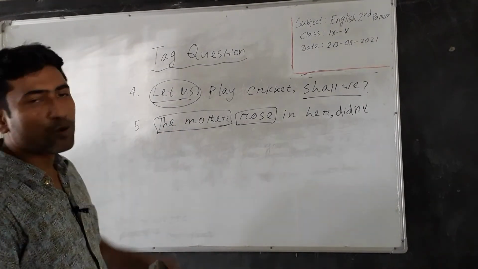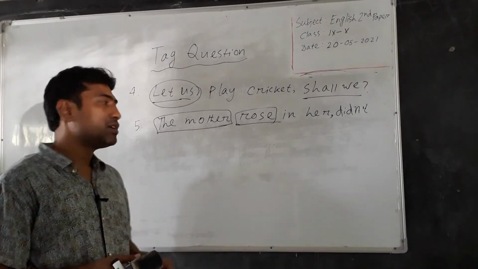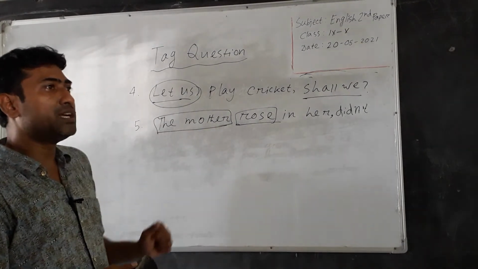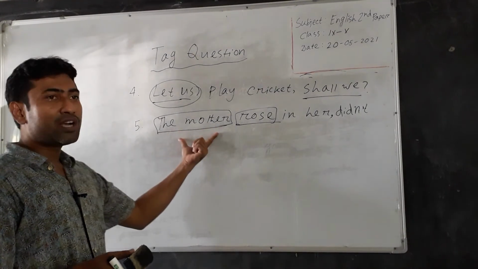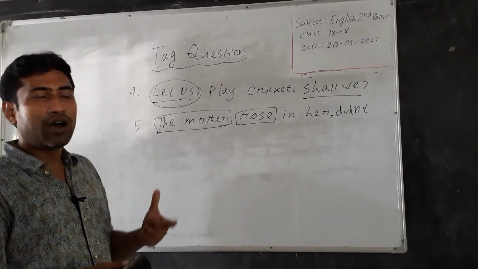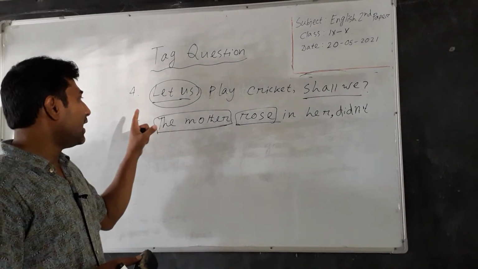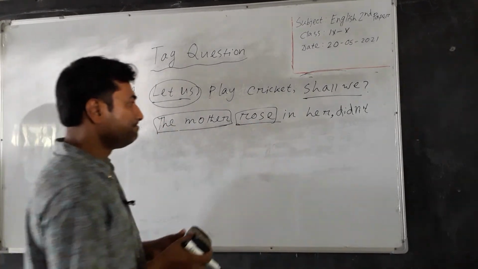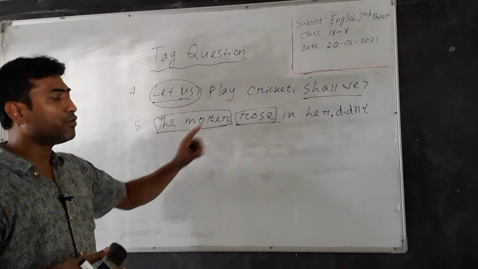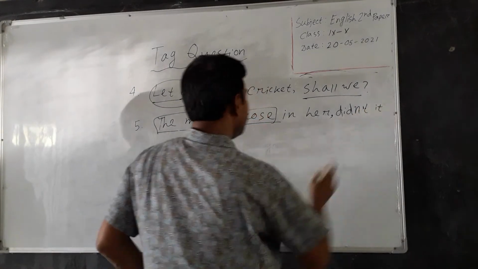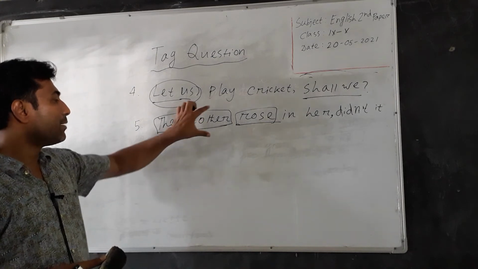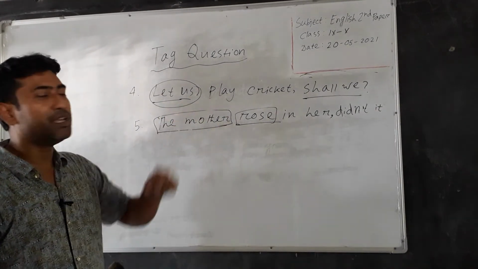Here the mother is not a proper noun, it is an abstract noun, because the mother is the abstract quality of a mother. It is not mother, but it is the quality of a mother, and that's why the pronoun form of the mother will be it.